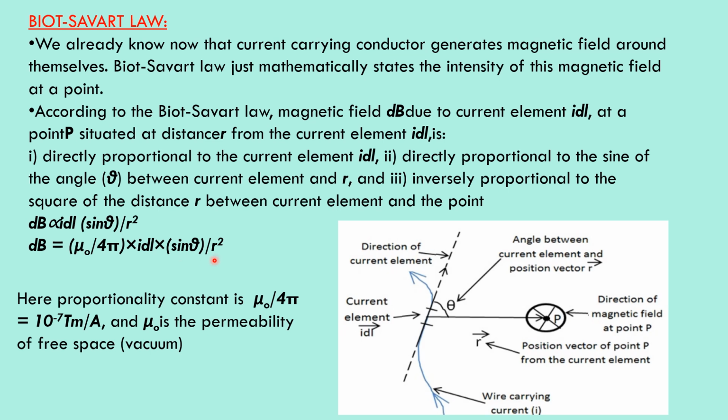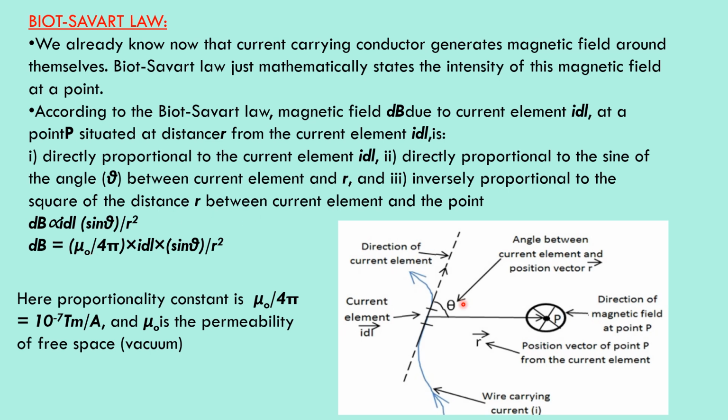According to the Biot-Savart law, the magnetic field at point P is directly proportional to the current element I dl, directly proportional to the sine of the angle theta between the current element and r, and inversely proportional to the square of the distance r between the current element and the point P.